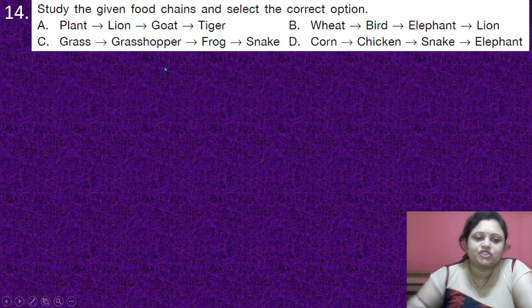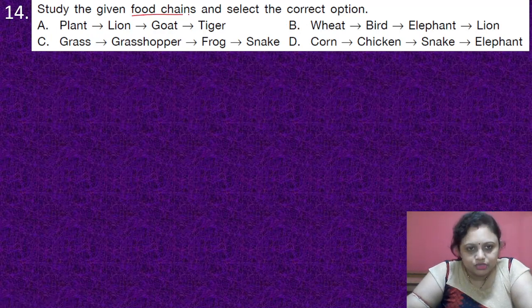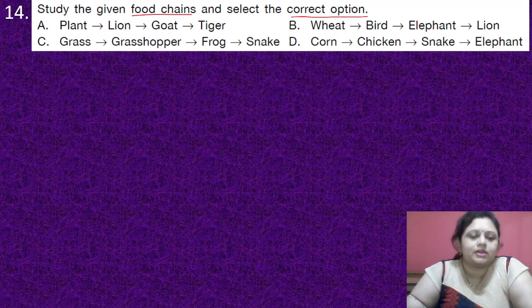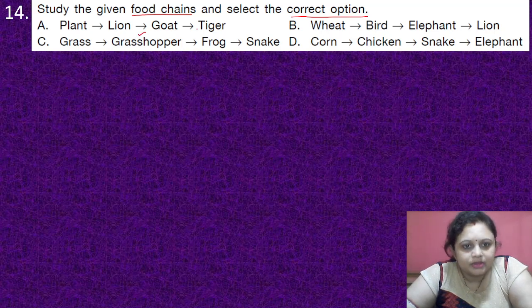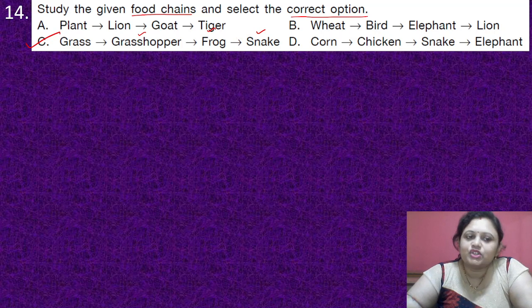Coming to the next question. Study the given food chains and select the correct option. Options are A. Plant, lion, goat, tiger. B. Wheat, bird, elephant, lion. C. Grass, grasshopper, frog, snake. D. Corn, chicken, snake, elephant. Okay. So we have to find the correct sequence. We know that grass is eaten by grasshopper, then grasshopper by frog, and frog by snake, right? So the correct answer is option C.